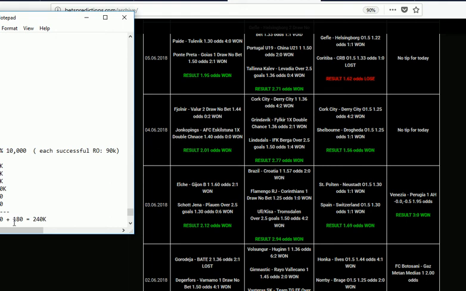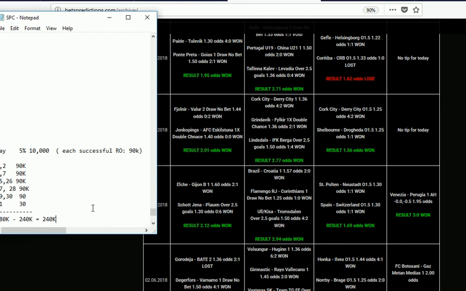So the total amount of profit, despite the long losing streak for that month, is 240,000. So 480,000 minus 240,000 will give us 240,000. So this is one of the strategies. Simple rollover. And you know that this is a very poor month in the history of the rollover. So we are able to achieve 240k profit for that month.